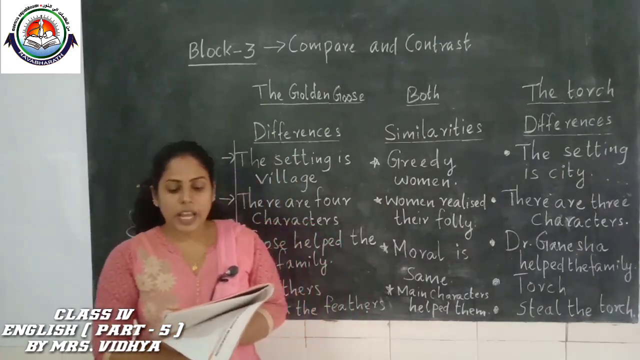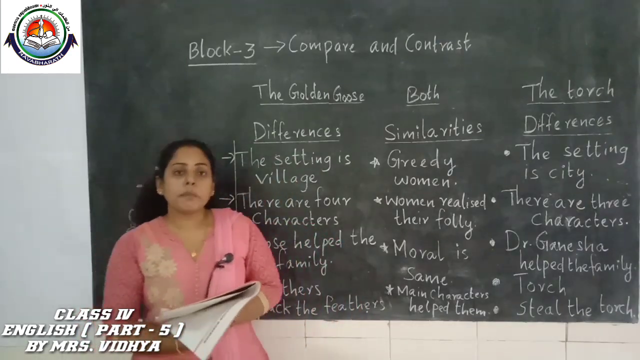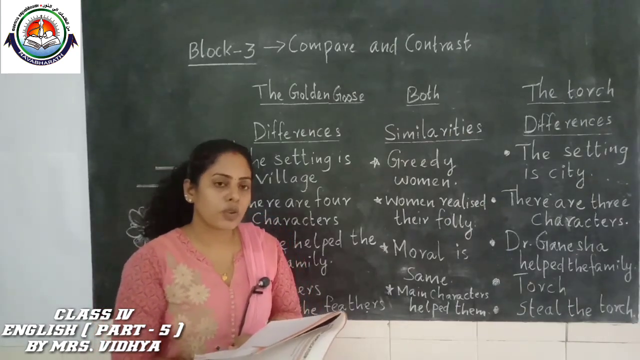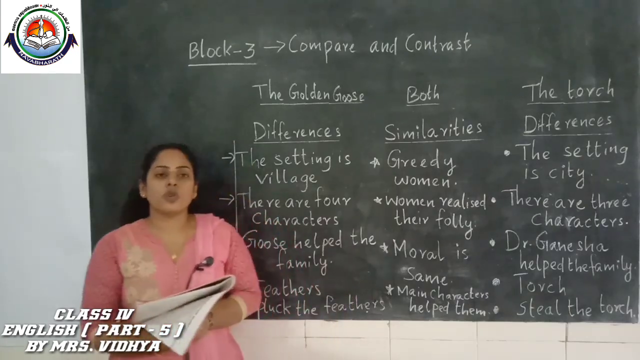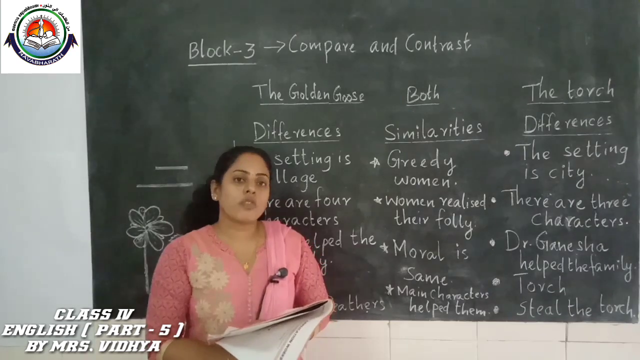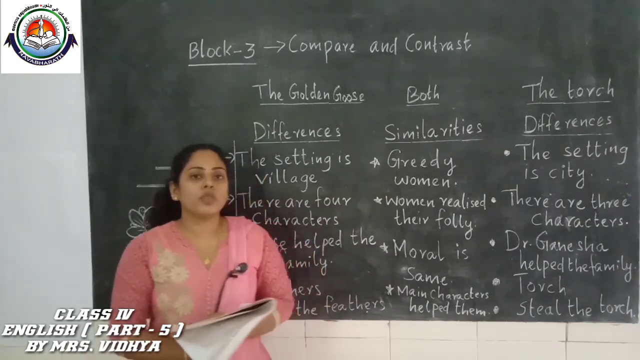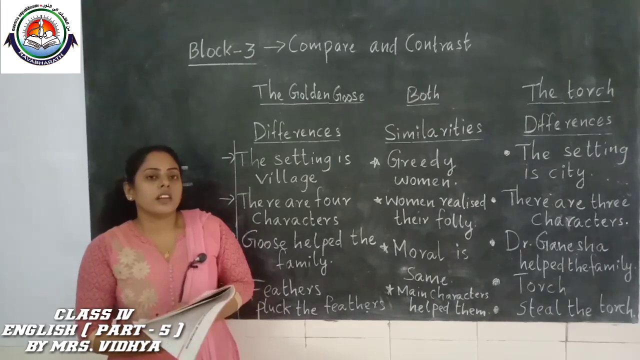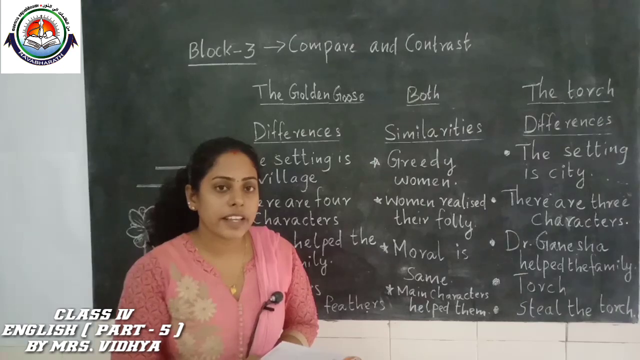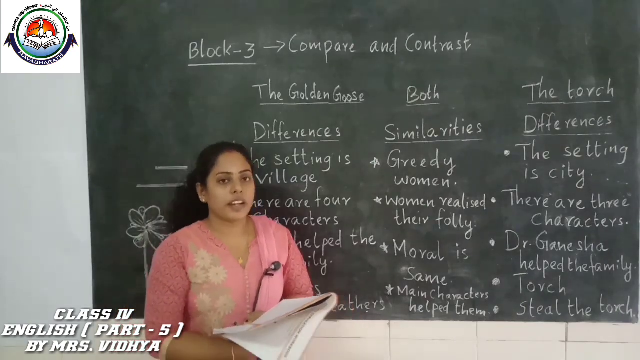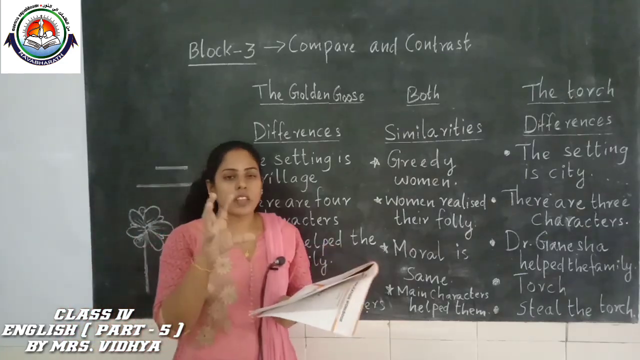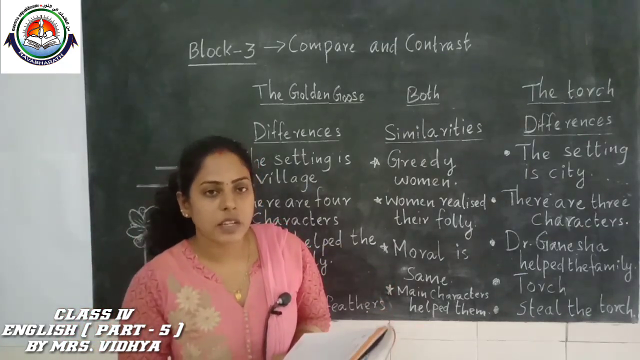And what happened? In both stories we can see greedy women, in the Golden Goose and in the torch also. And one more point, in both stories the moral is the same. That also you can write: greed makes a man foolish and blind. Those things you can write as similarities in one paragraph.